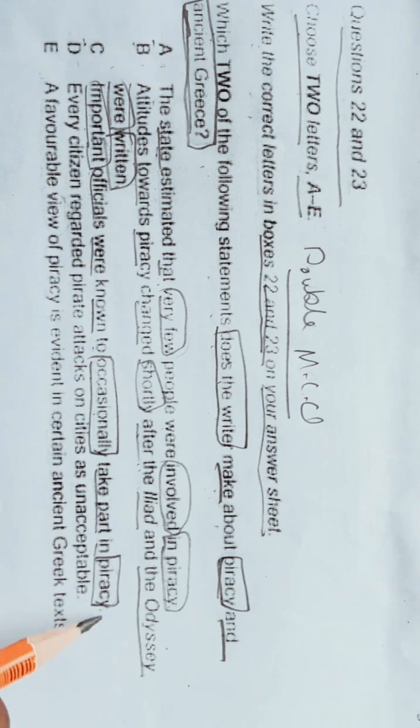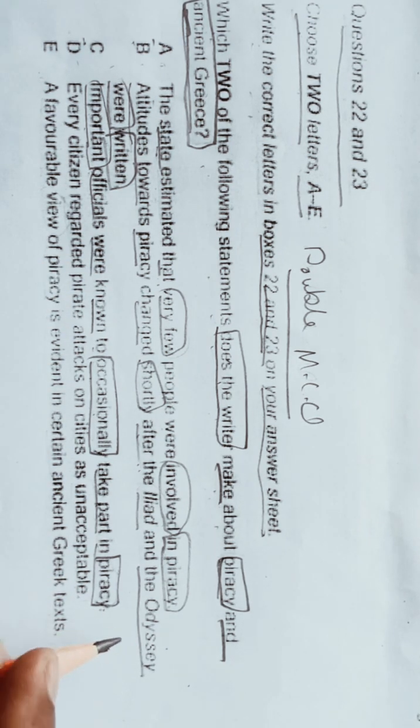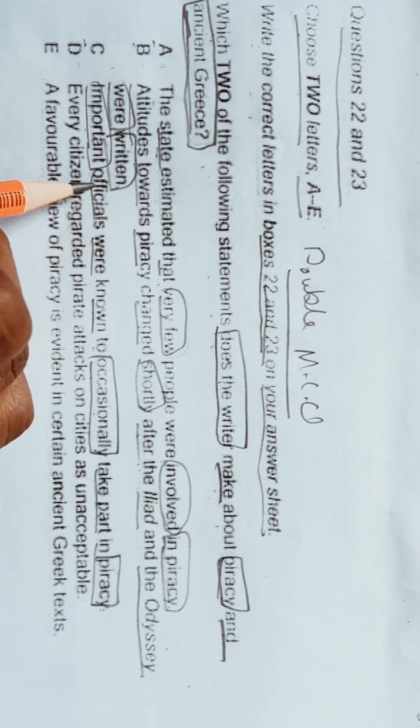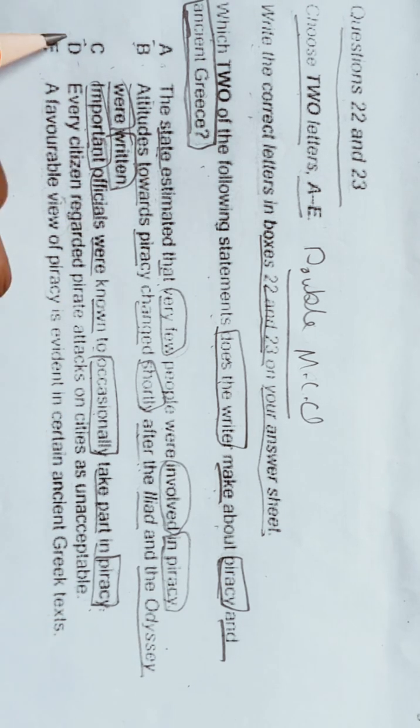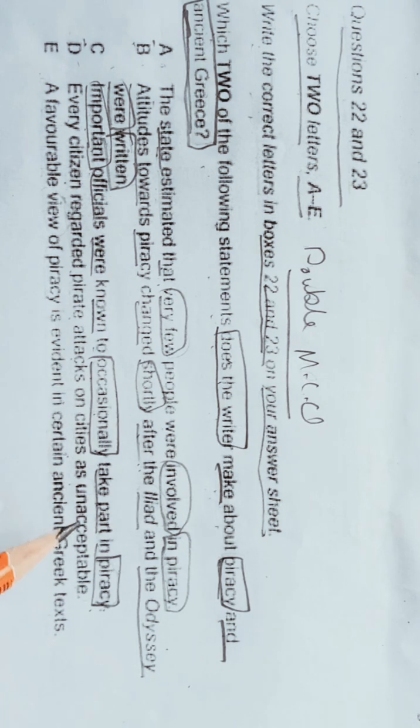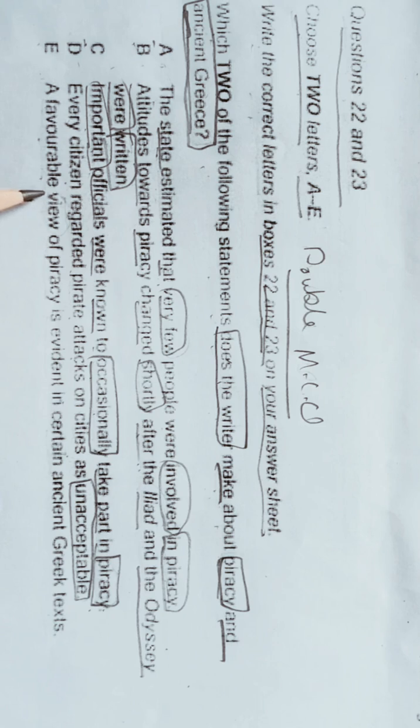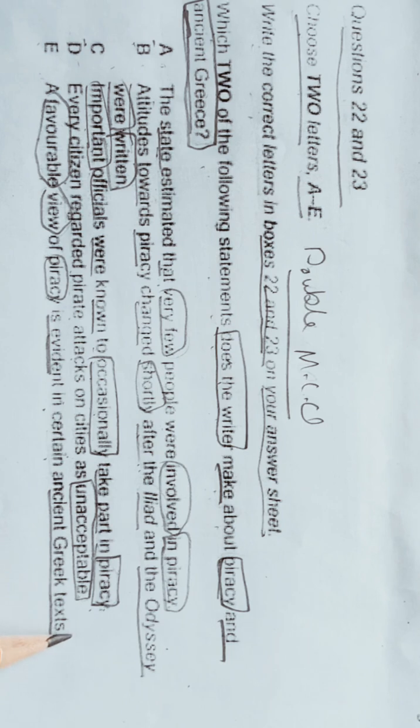What this sentence means, the important officials are also involved in piracy. Okay. D. Every citizen regarded pirate attacks on cities as unacceptable. Okay. E. A favorable view of piracy is evident in certain ancient Greek texts.